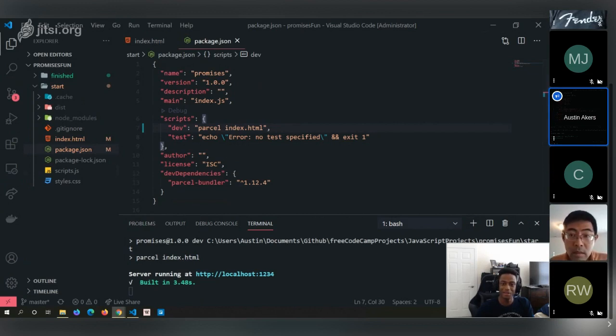Sweet. Long story short, fetch is a browser native JavaScript method. I want to say it's browser native; I don't think it's JavaScript native.